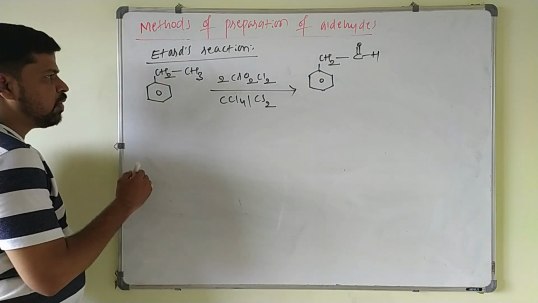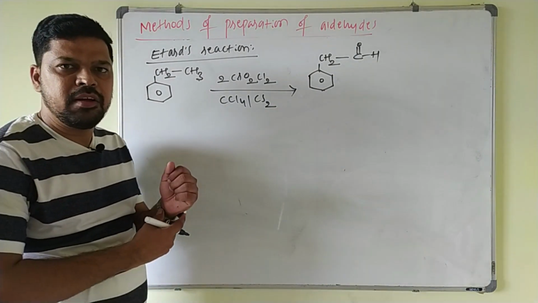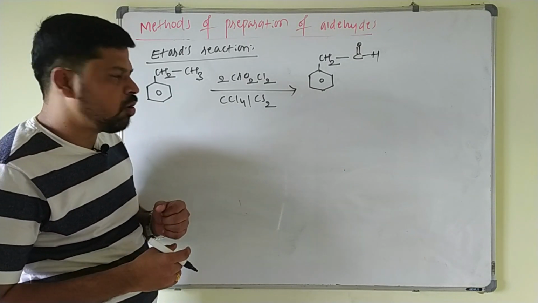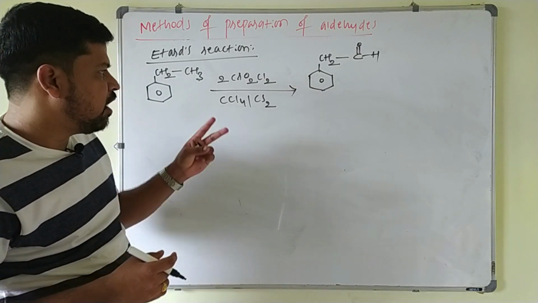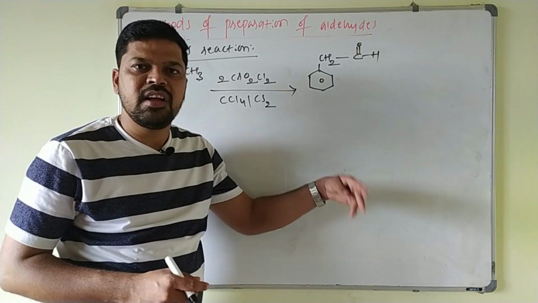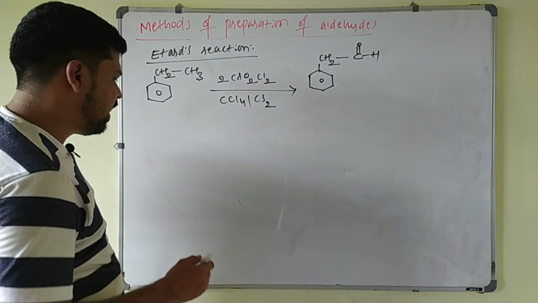Okay. Next one. This benzaldehyde can also be prepared by treating toluene with chromic oxide in presence of acetic anhydride, which forms benzalidine diacetate, and that on hydrolysis gives what? Again benzaldehyde.